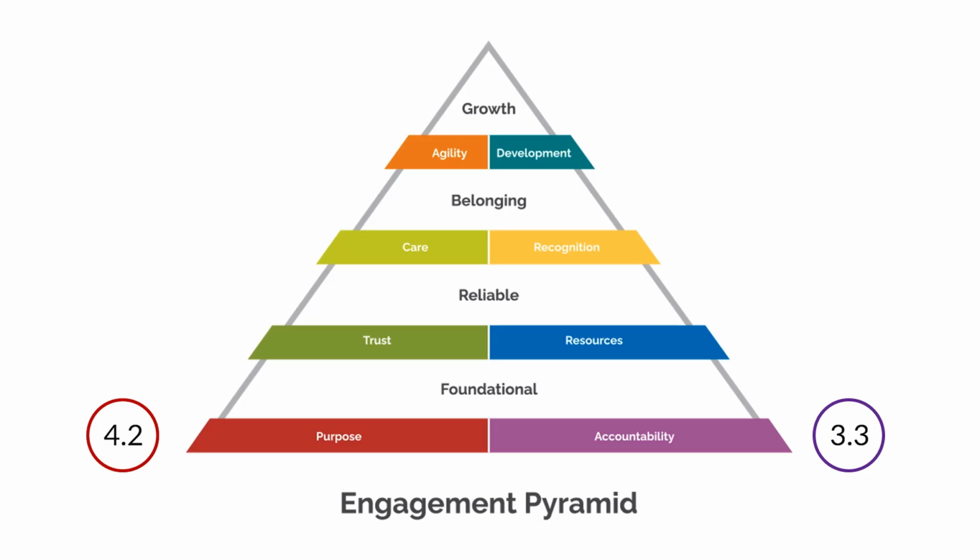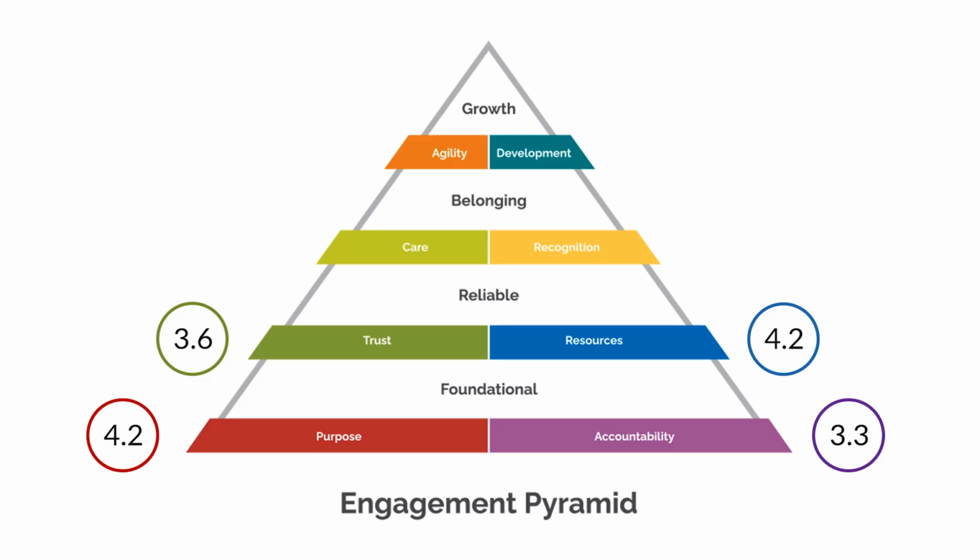So let's proceed to the next level. We move up from accountability to resources, which we see as a score of 4.2, showing active engagement. Next, we move to trust. The trust score is a 3.6. Since it's below 4.0, it becomes our second action planning priority. We now have 2 priorities, and we can stop here with accountability and trust.